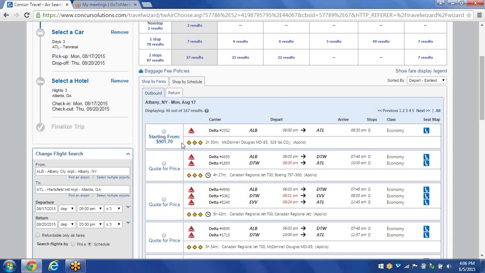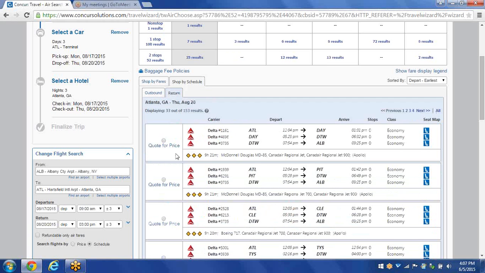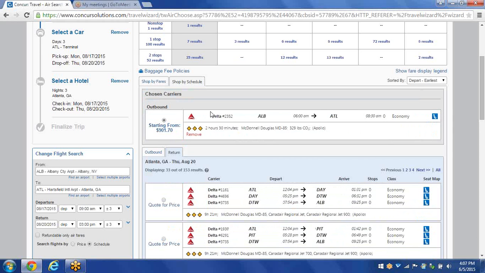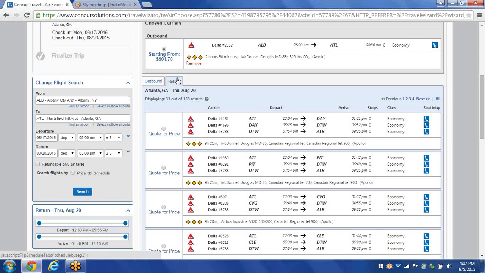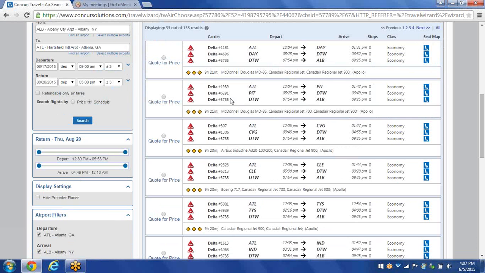For this very first one here, I'm going to choose this very first flight, because right now I'm on my outbound tab, and these are all my outbound flights. So I'm going to click on the radio button. When I click on the radio button for this flight, two things happen. First of all, the flight that I've chosen comes up to the top of the screen in a box called Chosen Carriers. The second thing that happens is now my return tab is highlighted, and this shows all my return flights. So I just want to choose this one right here.